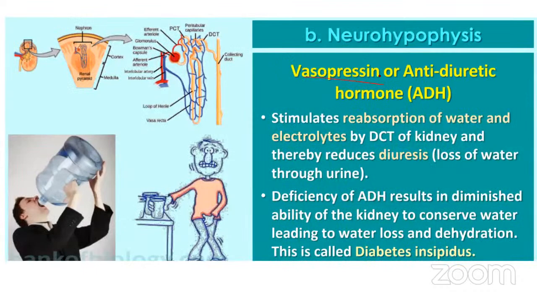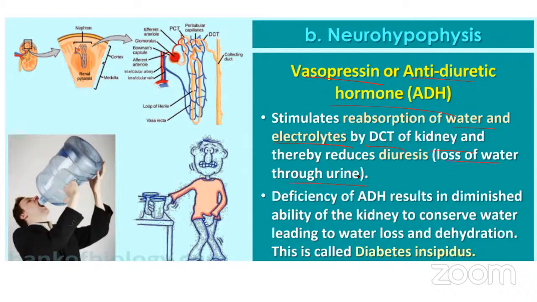Vasopressin, we have heard about vasopressin when we were talking about the functions of the kidney. Vasopressin is also called antidiuretic hormone. That means it will not let you urinate, correct? No. So what is vasopressin doing? It acts on different parts of your body for the reabsorption of water as well as electrolytes, especially the distal convoluted tubules of the kidney. Whenever it allows the kidney more reabsorption of water, it prevents the loss of water through urine.